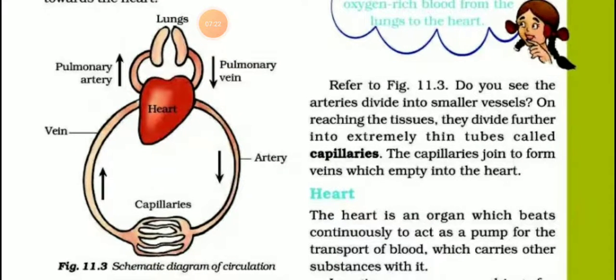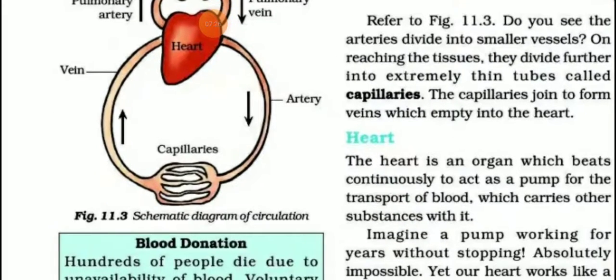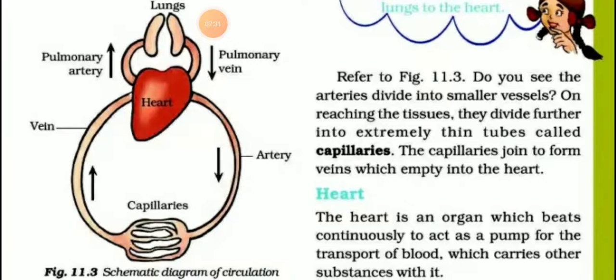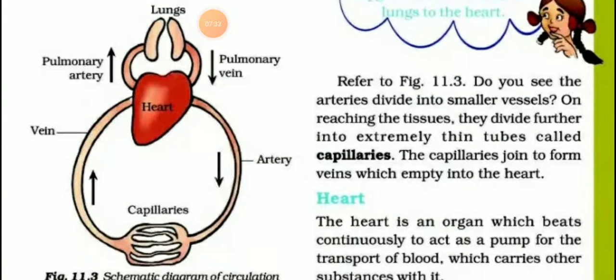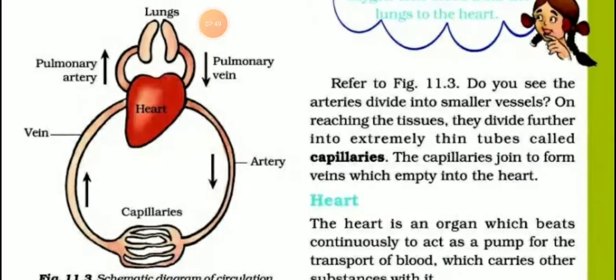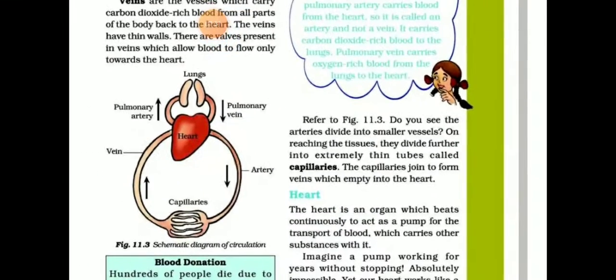All of you know this question, this answer. Listen, the schematic diagram of circulation, students. Heart, lungs, heart, pulmonary vein, pulmonary artery. Okay, listen, the heart flows to the arteries, through the arteries to the capillaries, and the capillaries through the veins to the heart. That is a schematic diagram of circulation.